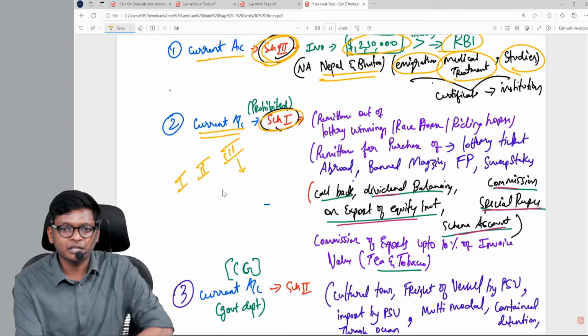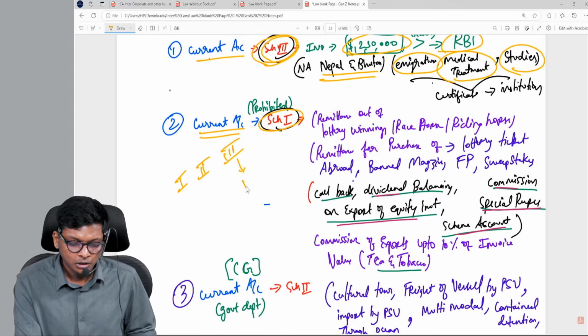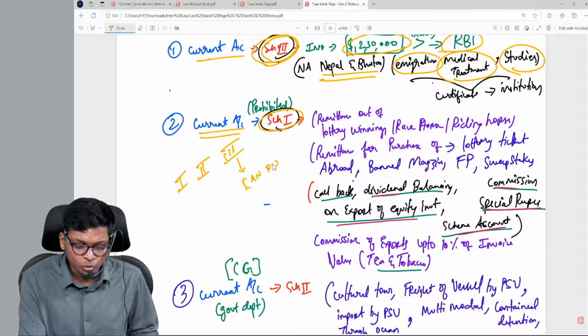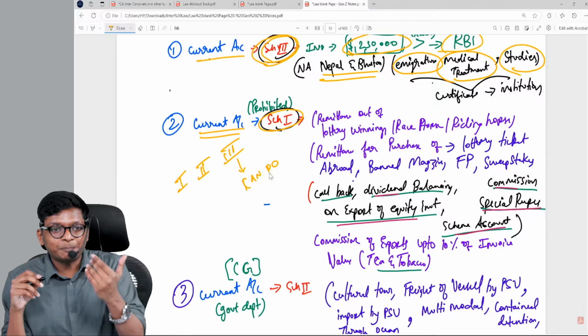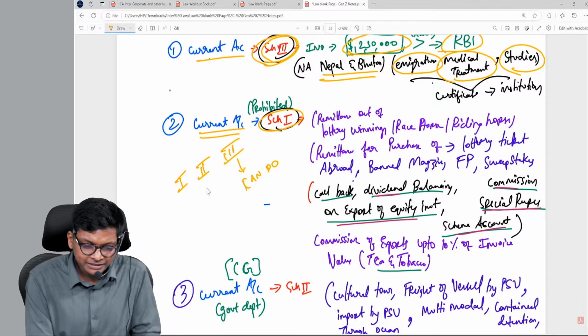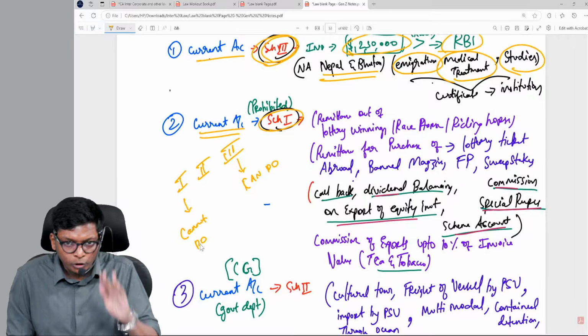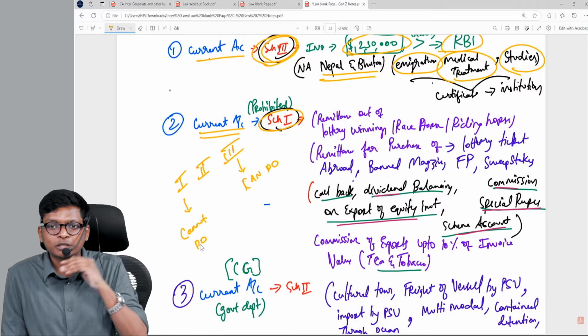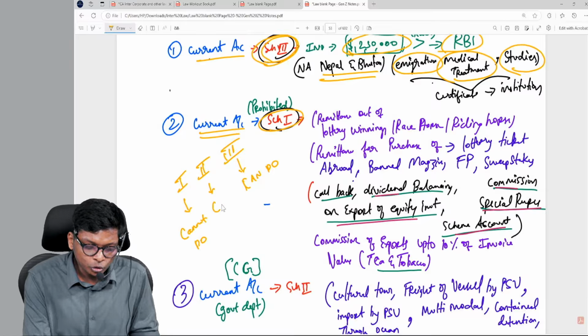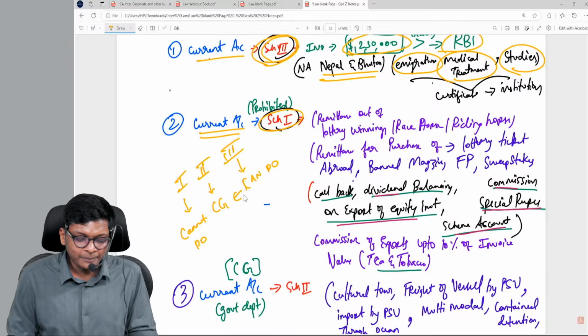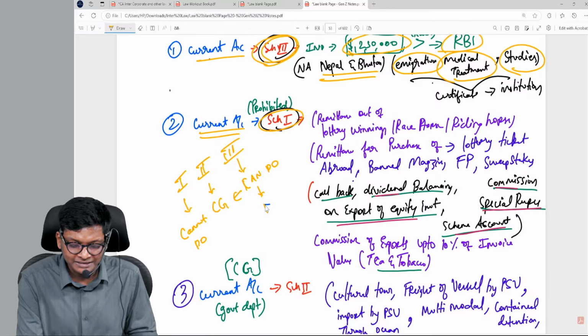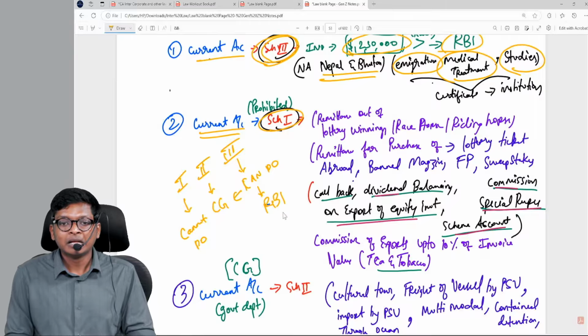What is schedule 3 of FEMA current account? Which you can do, allowed, permissible. Can do means permissible. Okay. Next, schedule 1 is cannot do, prohibited. No permission, nothing. You cannot do. Schedule 2 is you can do with the permission of central government. Schedule 3 is can do with the permission of RBI.